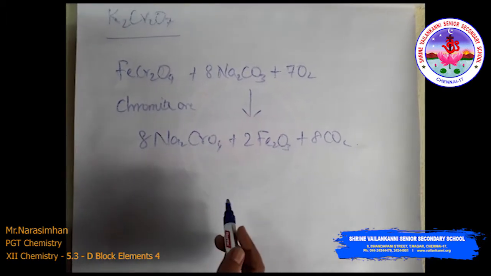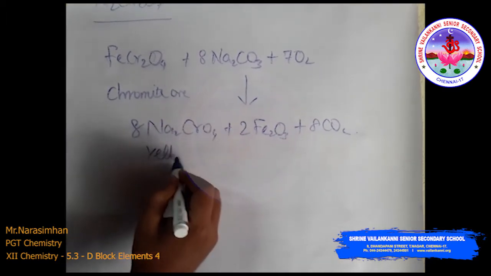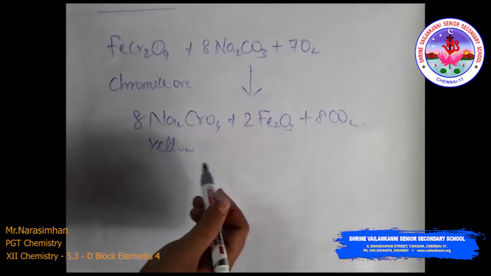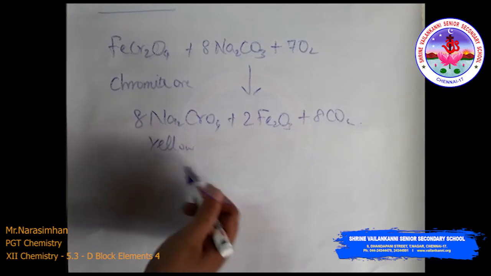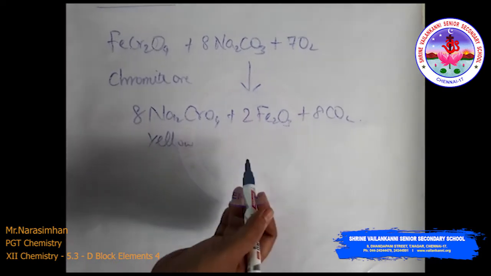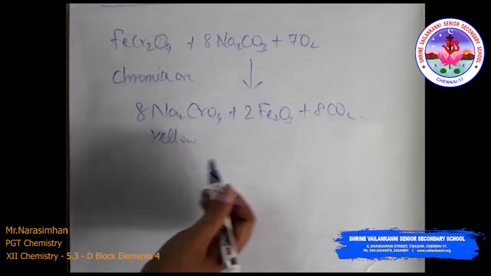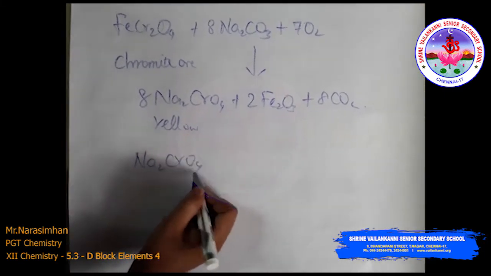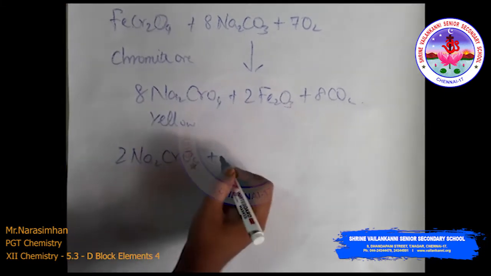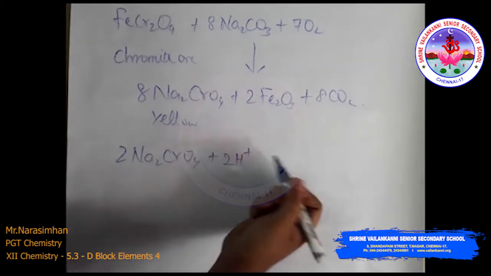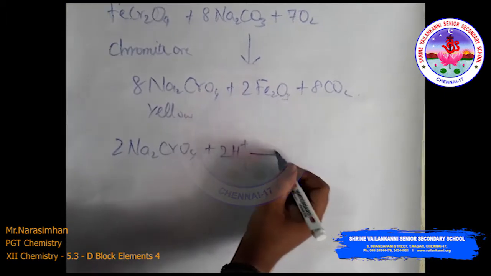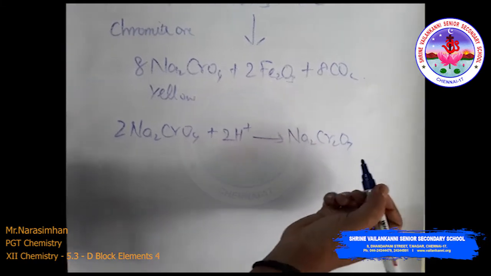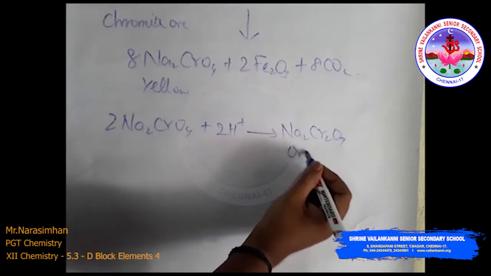This is yellow in color, the yellow sodium chromate solution. The sodium chromate is filtered and acidified with sulfuric acid, which gives a solution of orange sodium dichromate. So 2 moles of Na2CrO4 react with sulfuric acid to form sodium dichromate, Na2Cr2O7. This is orange sodium dichromate.